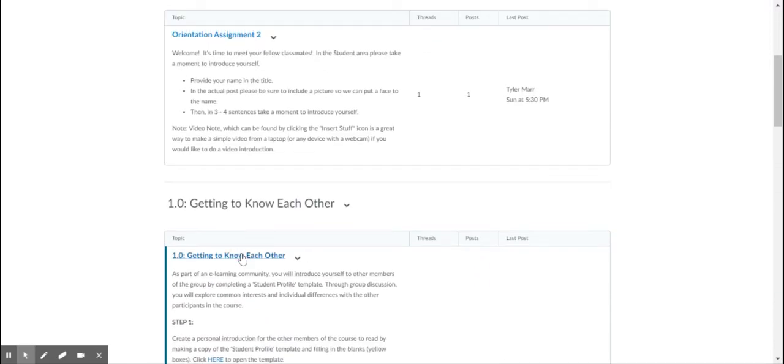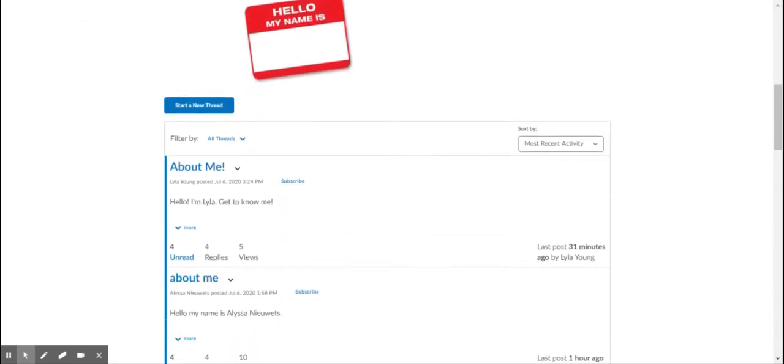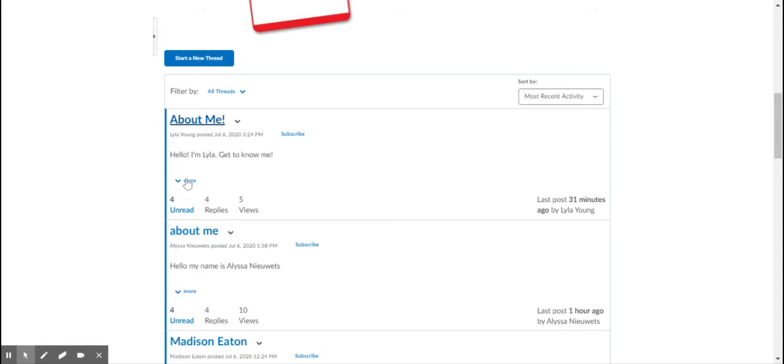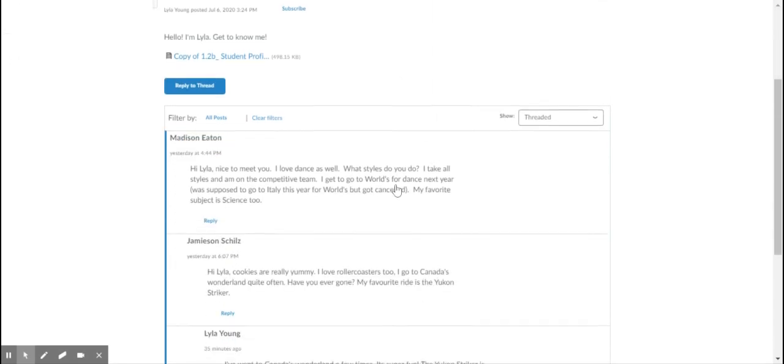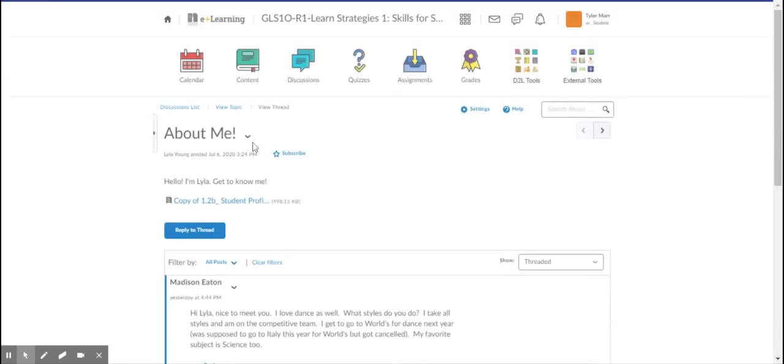When you're clicking, you can go through. The most important part for us is just that you are responding to others. And when you share a link, you're allowing everyone access to it. So, for example, with Lila, who was one of our most recent posts, I've sorted it from most recent at the top. People have responded, and she was even responding as well. So reply to thread down here. All of this just makes our course that much better to work through, and allows us to work together and to build our classroom community.